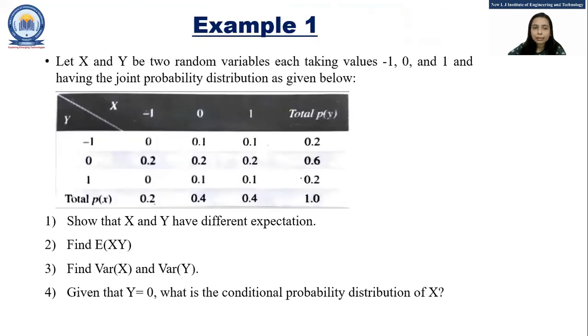Now moving to the example. Let x and y be two random variables, each taking values -1, 0 and 1. So these are the values for the random variables x and y respectively. The joint probability distribution is given below. Show that x and y have different expectations.